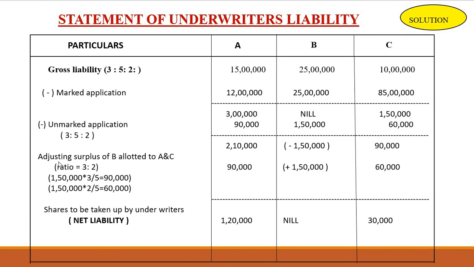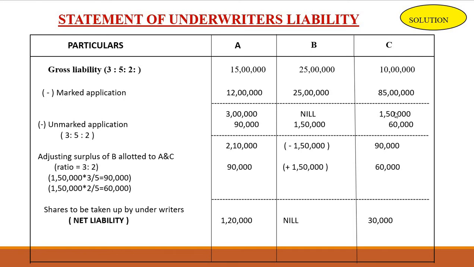Then we have to subtract unmarked application. First is 3 lakh minus 90,000 for A, that is 2,10,000. B is 0 minus 1,50,000, so we got a negative figure, that is negative 1,50,000. Here B got surplus.